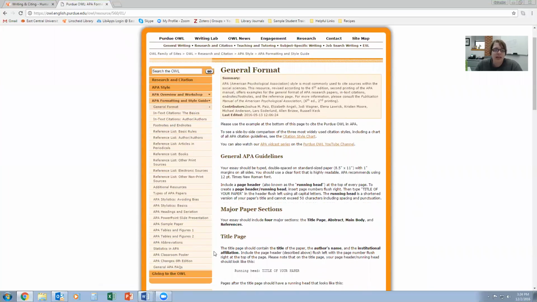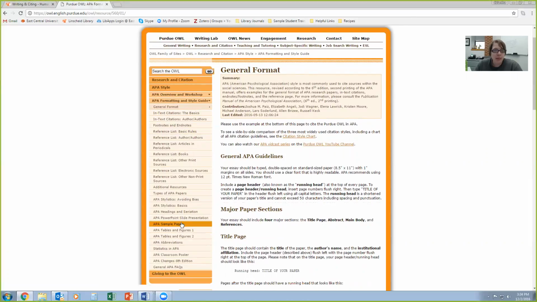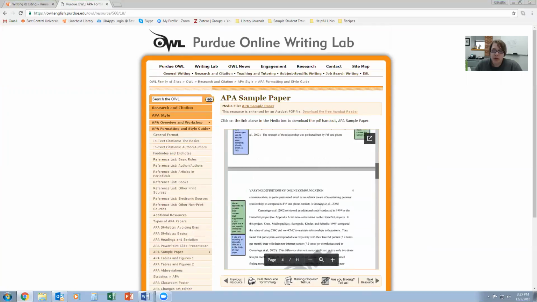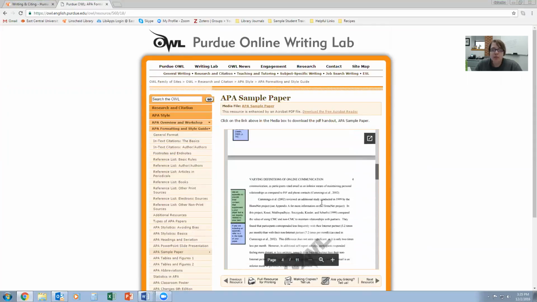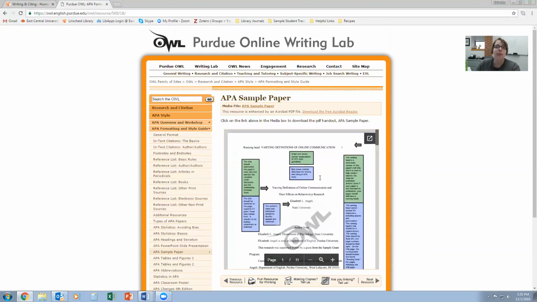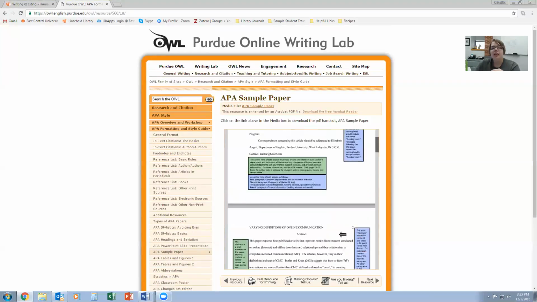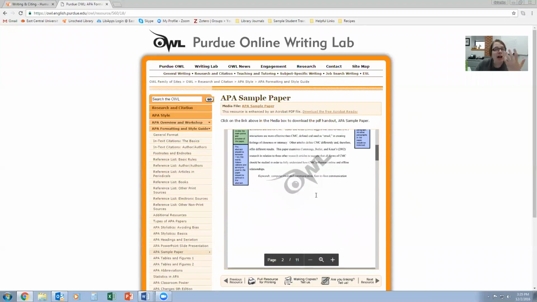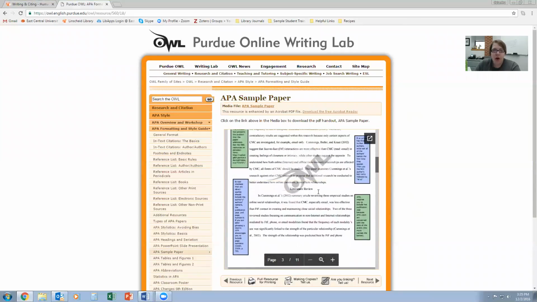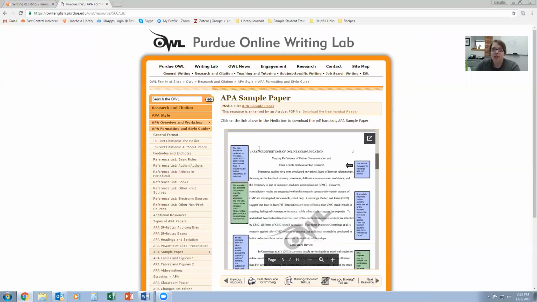One of my favorite things is that they actually give you a sample paper right here. You can download it, or you can just scroll through it if that's what you want to do. It's really nice to visualize what this is supposed to look like, which is what the template should do for you, that again, you're going to build while you're at ECU, but this might also help if you haven't gotten to that class yet, or if you're just curious, like, I forgot, how are the headers supposed to look?